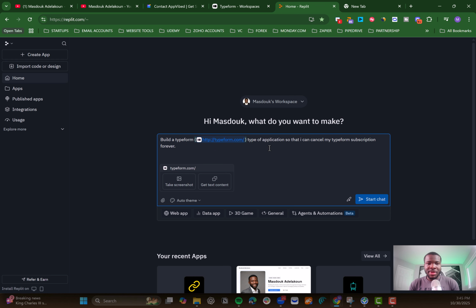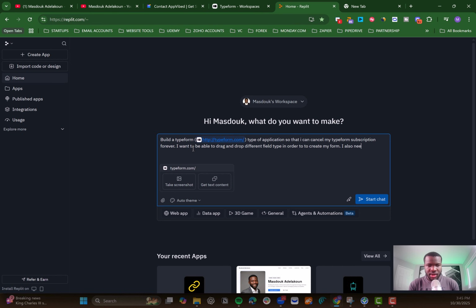So: build a Typeform application so I can cancel my Typeform subscription forever. I want to be able to drag and drop different field types in order to create my form.